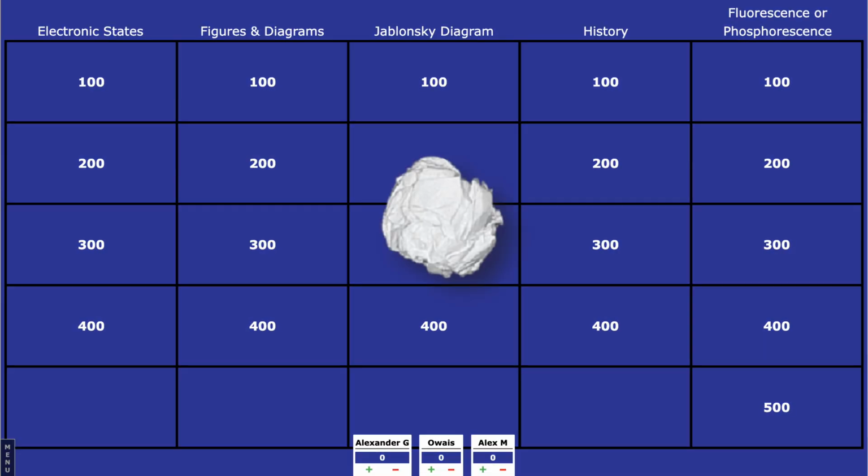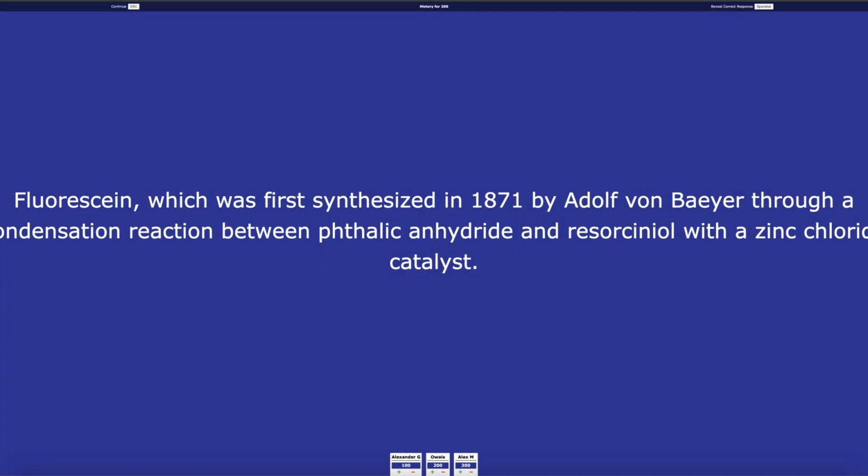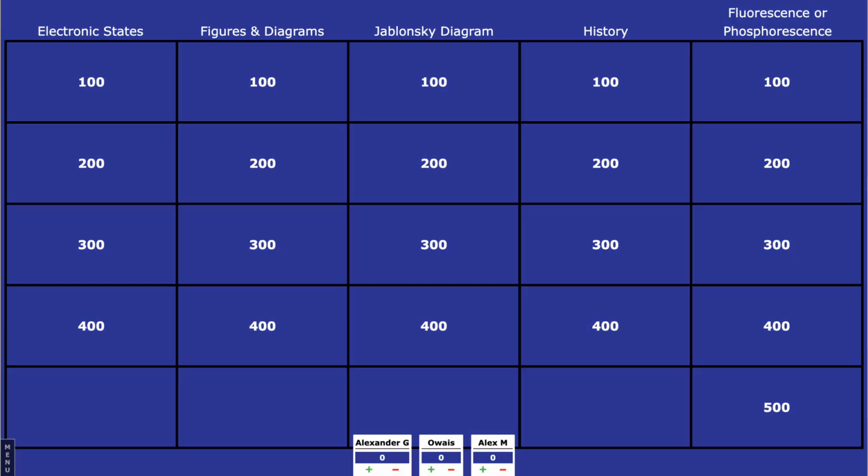The prompt is fluorescein, which was first synthesized in 1871 by Adolf von Baeyer, through a condensation reaction between phthalic anhydride and resorcinol with a zinc chloride catalyst. I've seen this before. What is the first synthetic fluorescent dye? And the category is history for 300.